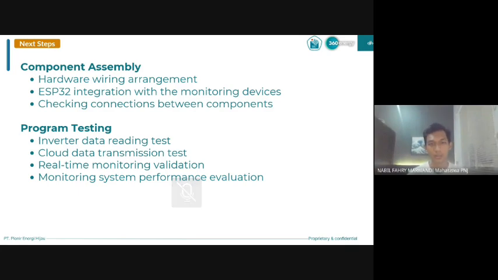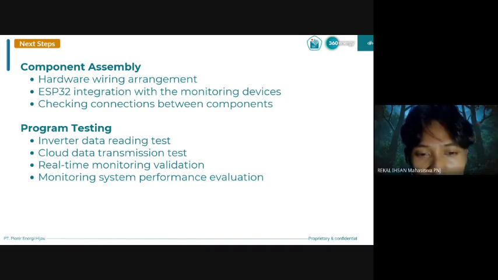In my opinion, the presenter made a strong point about the importance of data backup using the microSD module because it improves system reliability when the internet connection is unstable. Okay, thank you for your opinion. We agree that the microSD backup feature is very important because it prevents data loss during network interruption. This feature also makes the monitoring system more reliable for long-term operation.